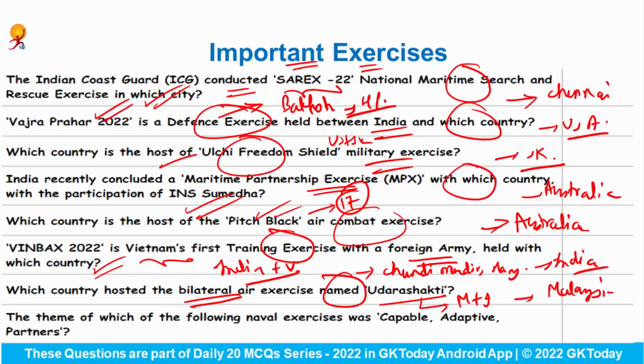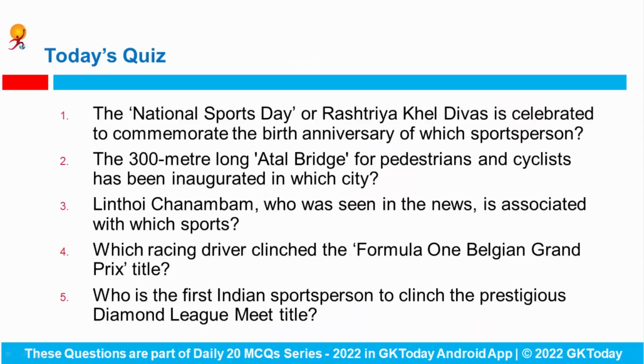Venue was Malaysia. The theme of which of the following naval exercises was capable adaptive partners? So this was the theme for RIMPAC 22. And in this exercise from the India side, INS Satpura participated. Fine. Now let's start with today's quiz.